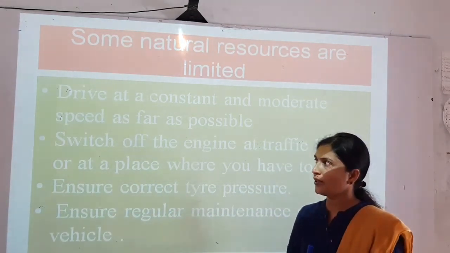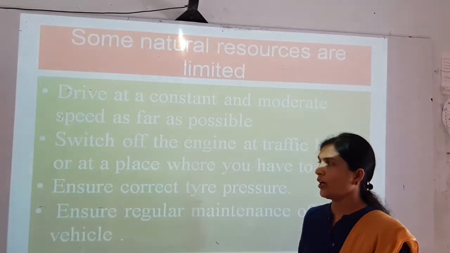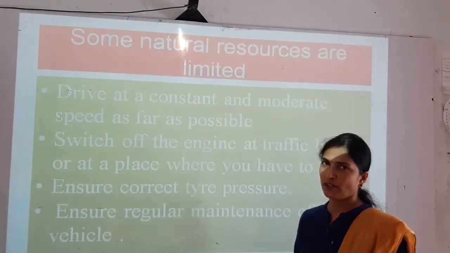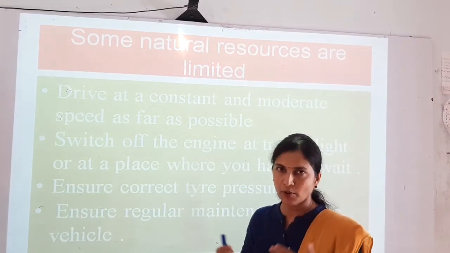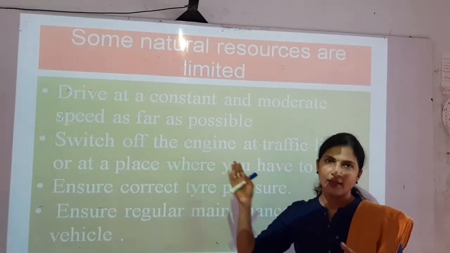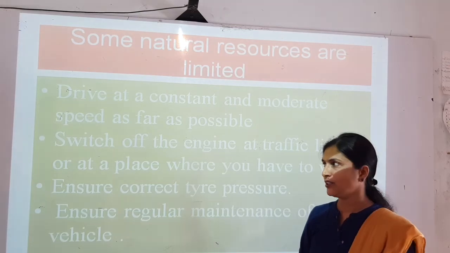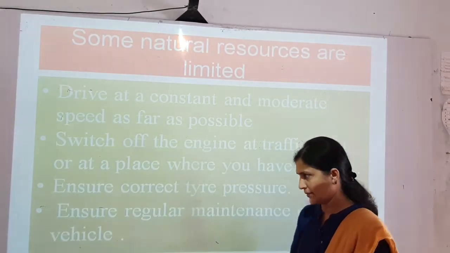So when you are at a traffic signal, or if you are waiting for your friend, you have to switch off the engine. You should not keep it switched on. If you keep it on, it consumes more and more petrol and diesel. Already we know that it is in limited quantity, so we have to use it sparingly.